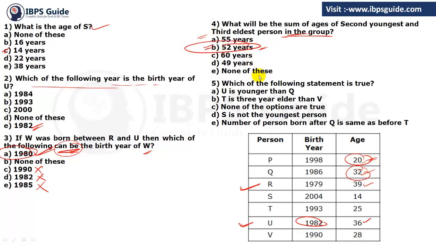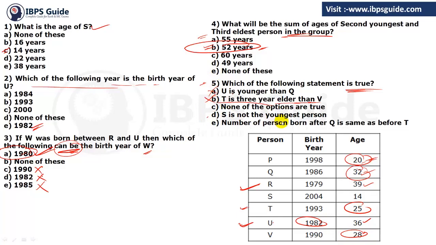Clear? Option number B. Now the fifth one: which of the following statements is true? We have to just find out which of the following statements is true. So let's see. U is younger than Q. So U is here and Q is here. So U is not younger than Q. U is older than Q. So that is wrong. T is 3 years elder than V. So T is 25 and V is 28. So T is not 3 years elder, it is 3 years younger. So this is also wrong.